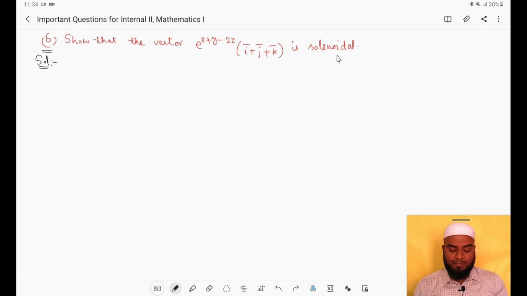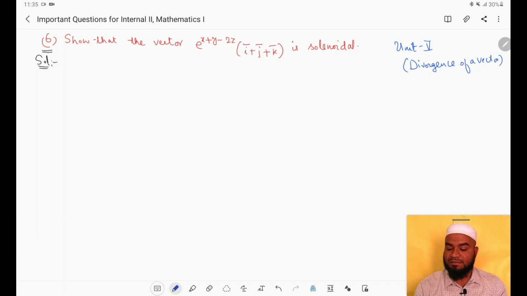Before that, to which unit does this question belong? This question belongs to unit 5, which is vector calculus, because in unit 5 we mainly deal with differentiation and integration of vectors. So this unit 5 is called vector calculus. Now how to solve this question? Which vector is called a solenoidal vector? Actually this question is related to the divergence of a vector, right?